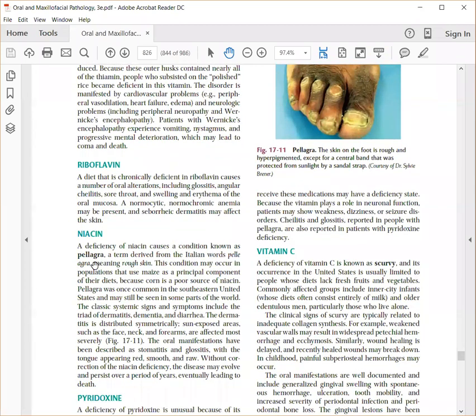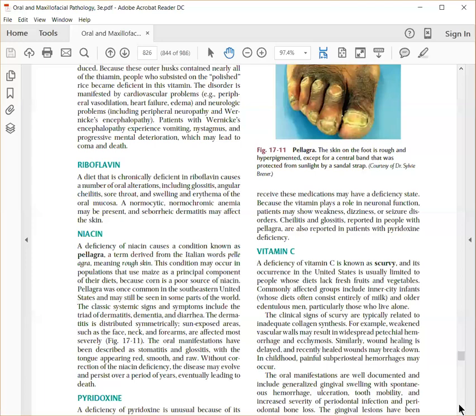Niacin deficiency causes a condition called pellagra. Pellagra means rough skin. Can you see here? You can see thickening of the skin. So this is pellagra. Okay. So it is due to deficiency of niacin. The oral cavity shows stomatitis. Stomatitis is inflammation of the oral cavity. Then you have glossitis, which is inflammation of the tongue.